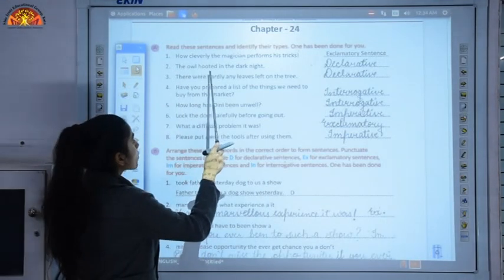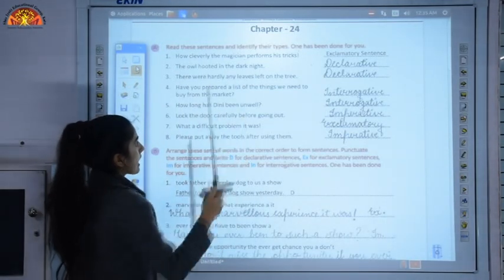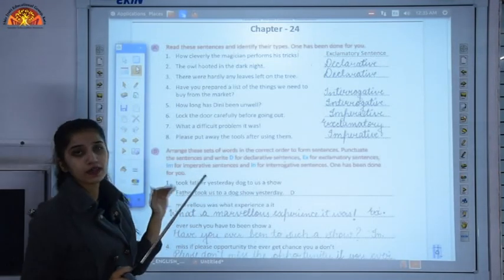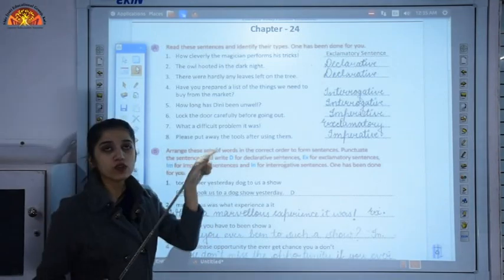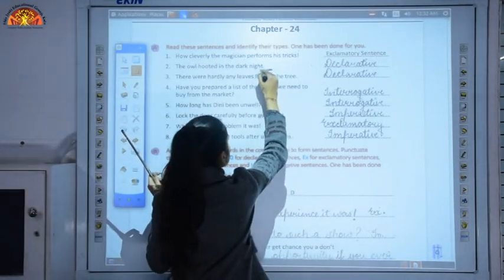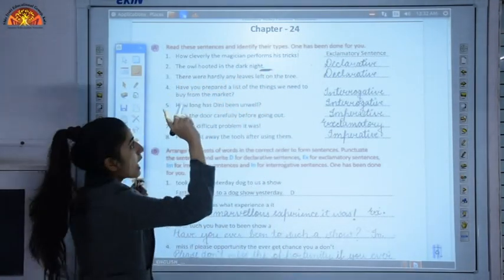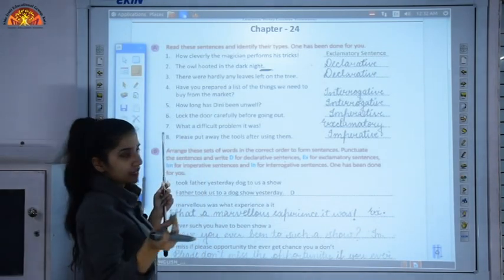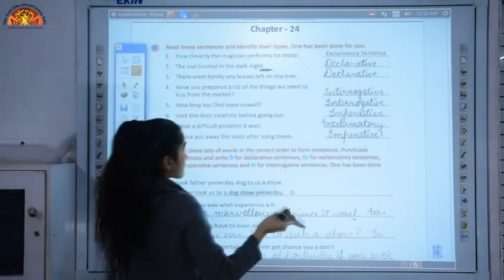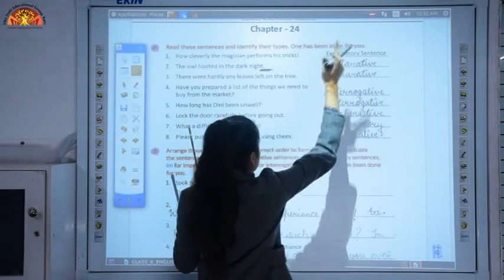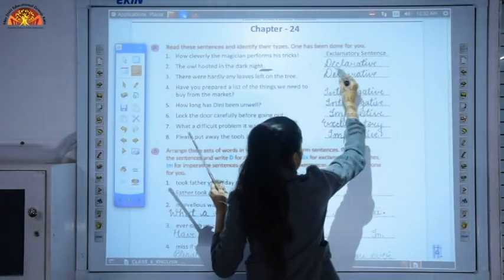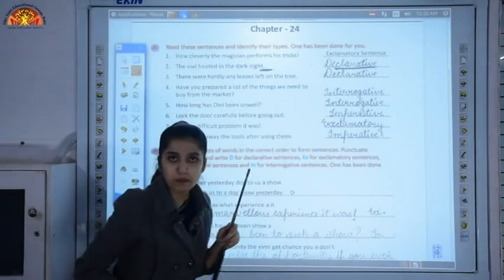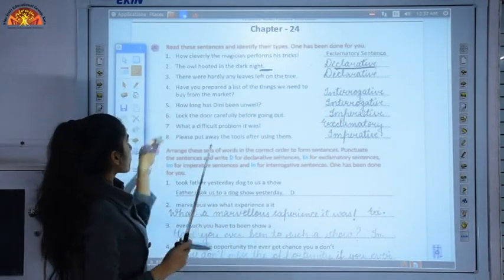The owl hooted in the dark night. As you can see, this is a normal statement. It is just stating something and it's ending with a full stop. It's a normal statement, it is stating something. That's why this is a declarative sentence. So we have written declarative over there in the blank. Okay, now let's take the fourth one.